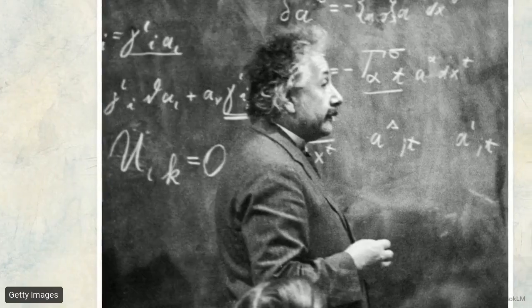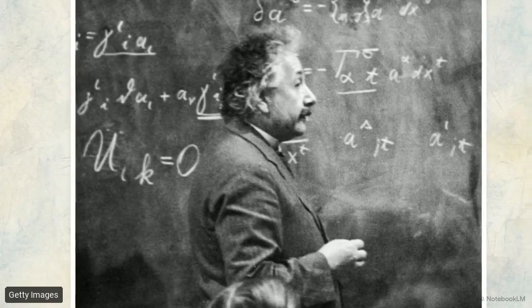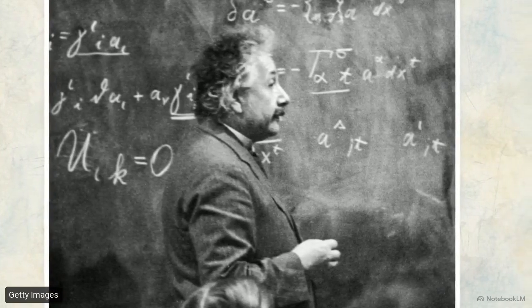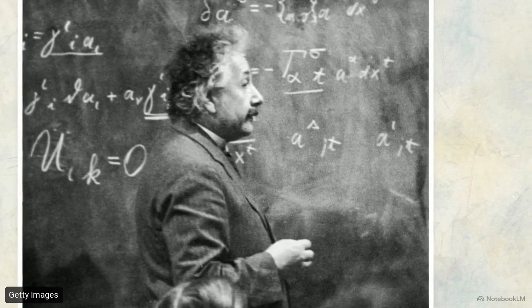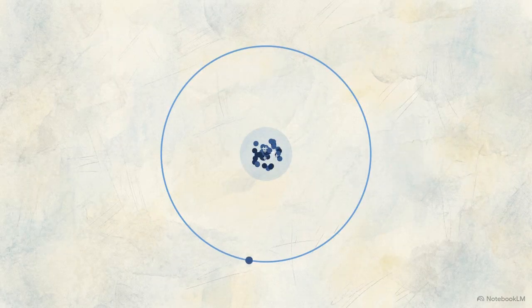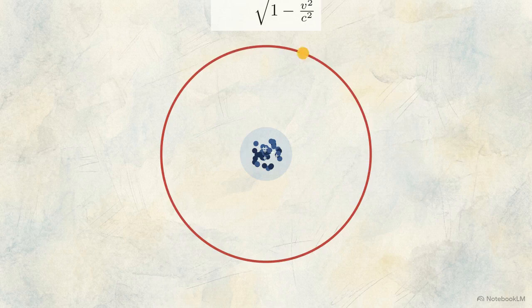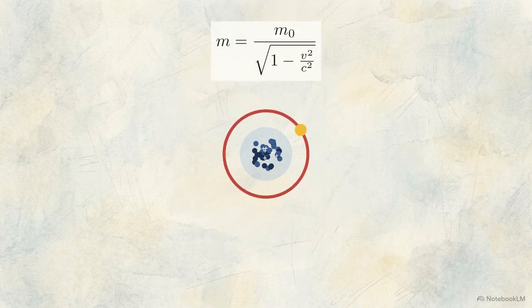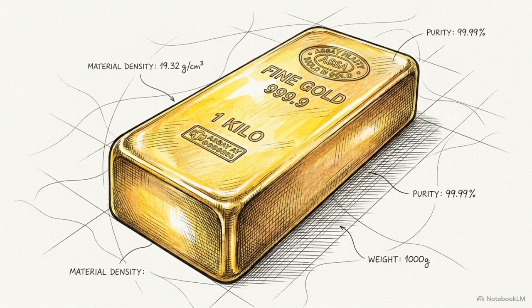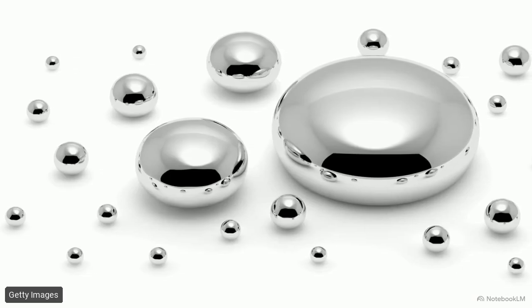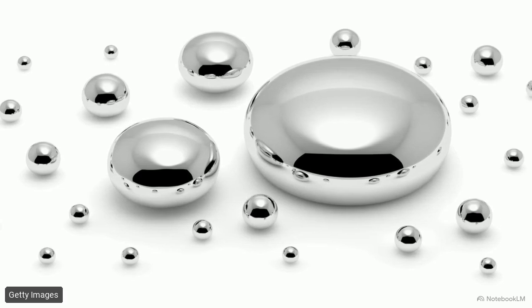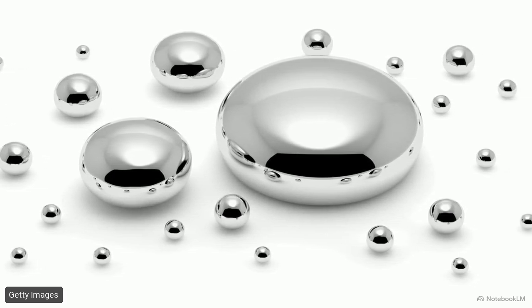At the bottom of this table, the heaviest elements reveal a secret. The laws of chemistry are affected by Albert Einstein's theory of relativity. In massive atoms, the highly positive nucleus pulls the innermost electrons so strongly that they travel at nearly the speed of light. At these speeds, the electrons gain mass, causing their orbits to contract toward the center. This relativistic contraction is why gold has a warm yellow color, and why Mercury refuses to solidify at room temperature. Mercury's outer electrons are held so tightly to the nucleus that the atoms cannot bond with one another, keeping the metal in a liquid state.